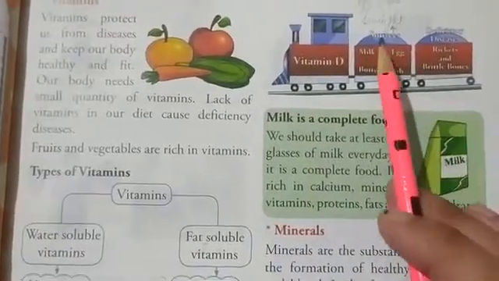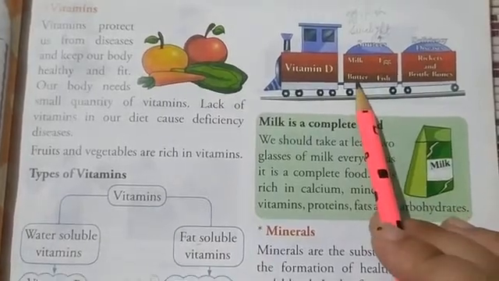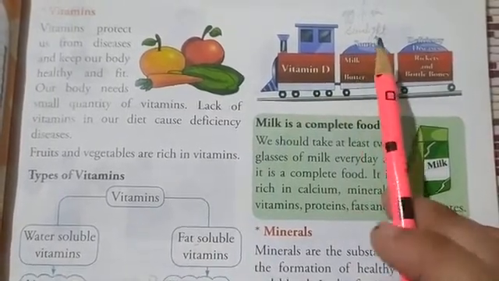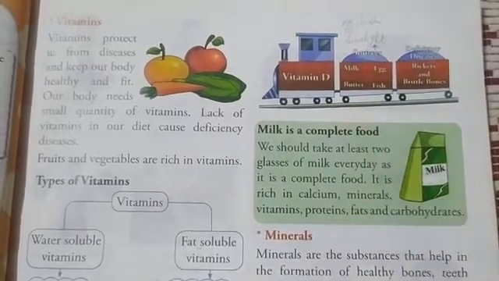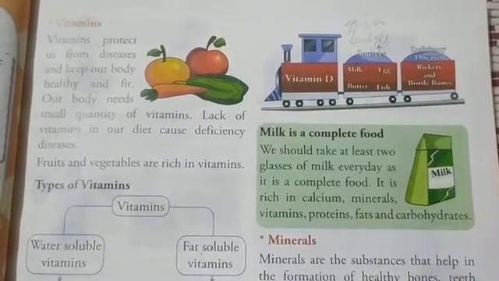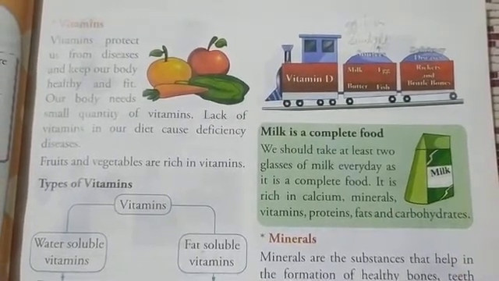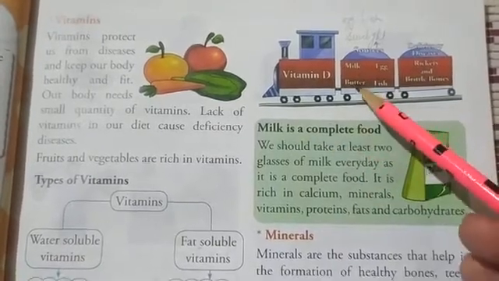Then next one is vitamin D. So the sources of vitamin D are milk, egg, fish, butter, and a very good source of vitamin D is sunlight. Sunlight is free of cost. We can sit in sunlight, and if we expose our skin directly to the sunlight, then we can get vitamin D easily.